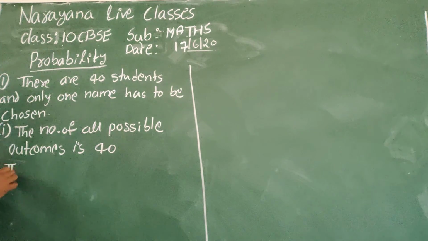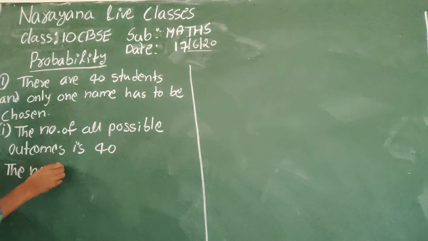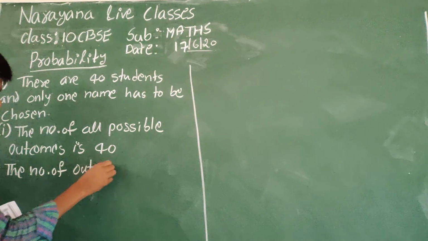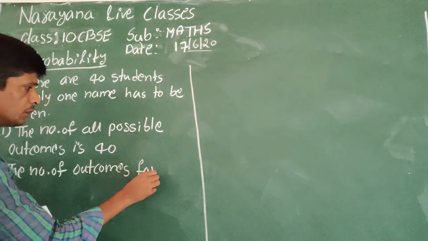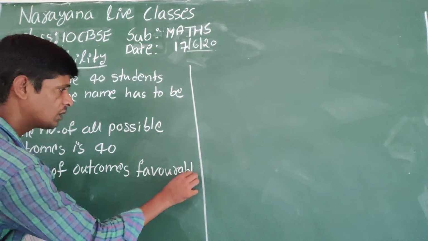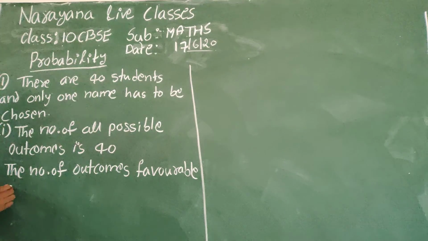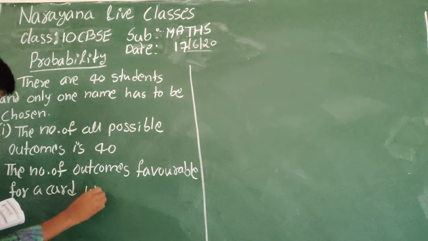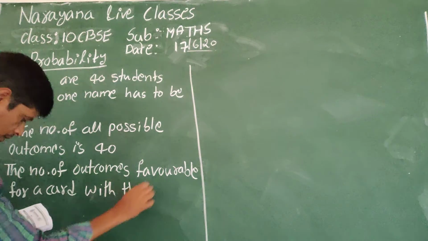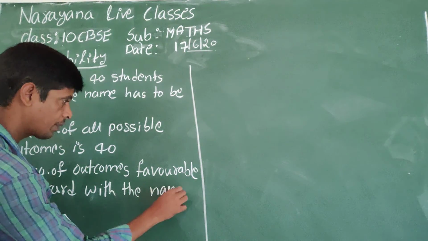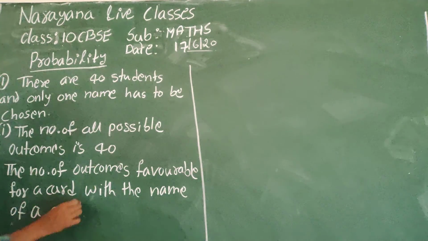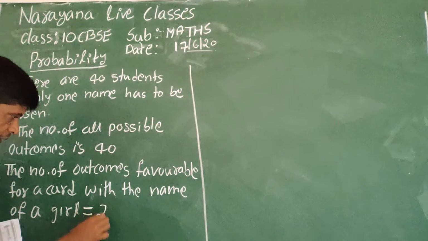The number of outcomes favorable for a card with the name of a girl is 25.